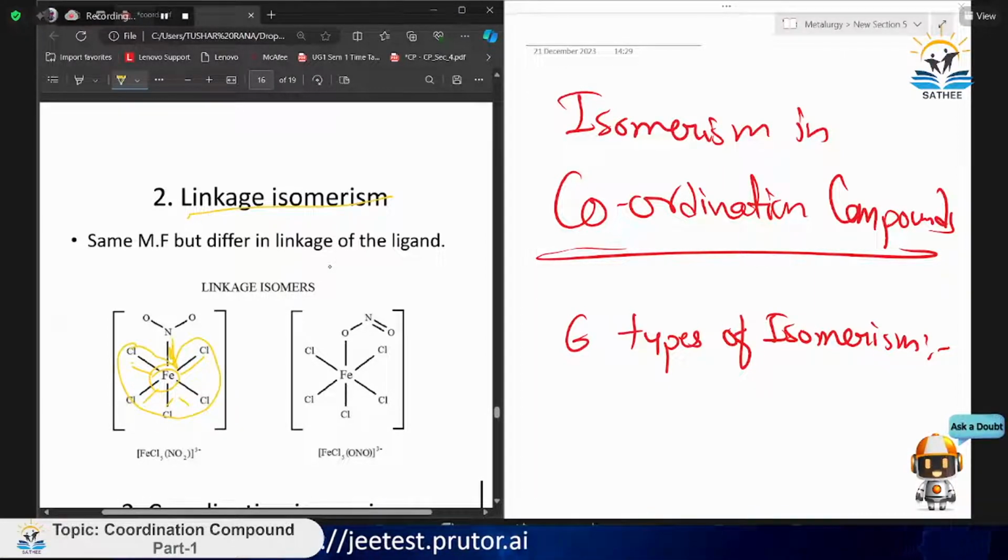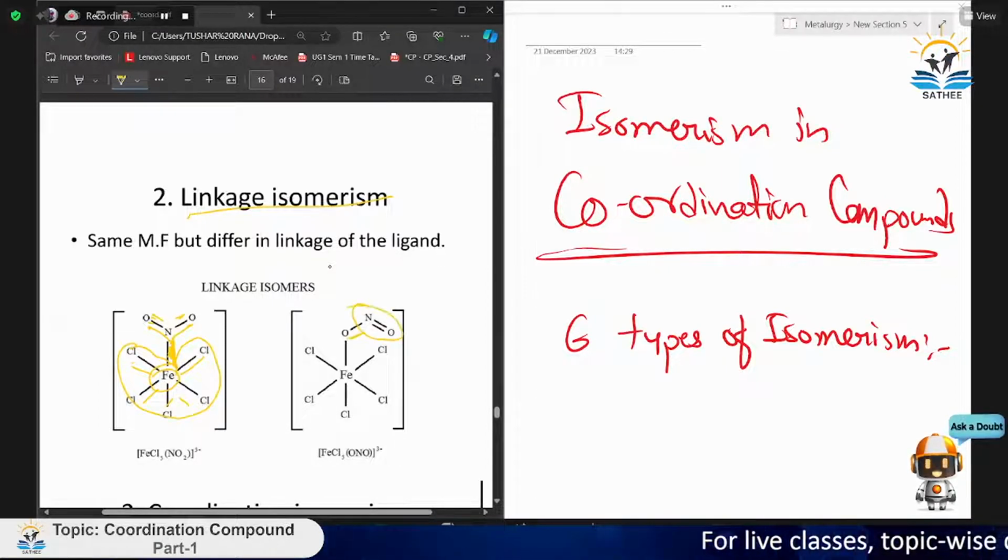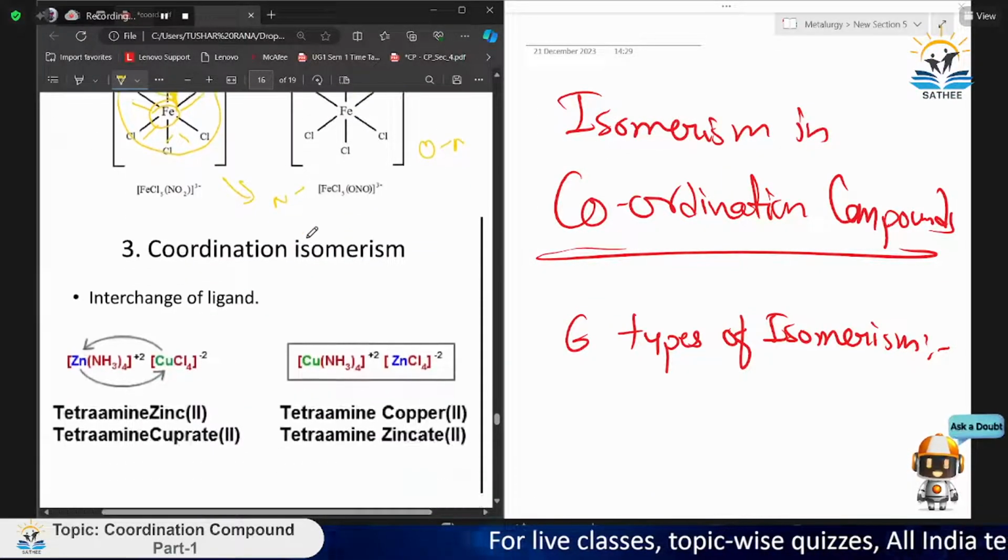But here NO2, like we have seen in the ambidentate ligand structure, nitrogen is connected to two O's in the symmetrical way, and one is connected to Fe. But here the O is connected to Fe, so this is the nitrito, O-bonded form, and this is the nitro, N-bonded form. Based on this, we can differentiate the isomerism.